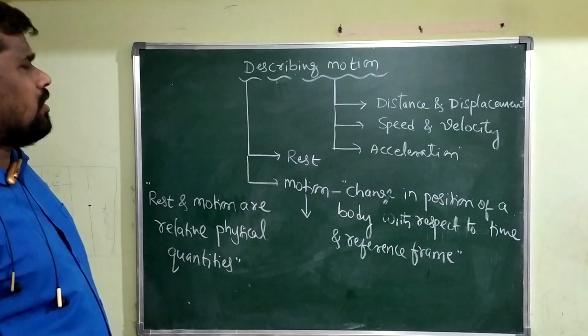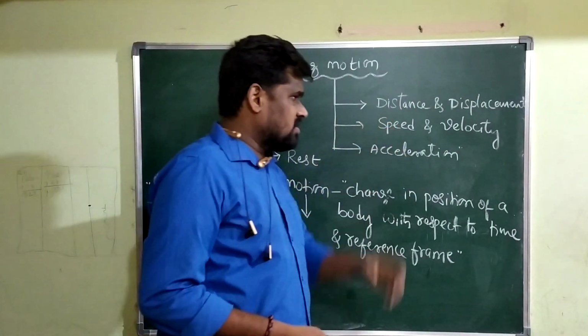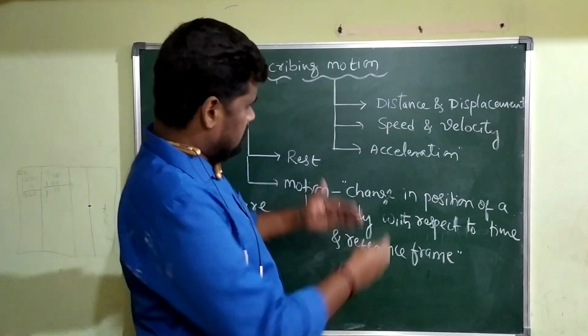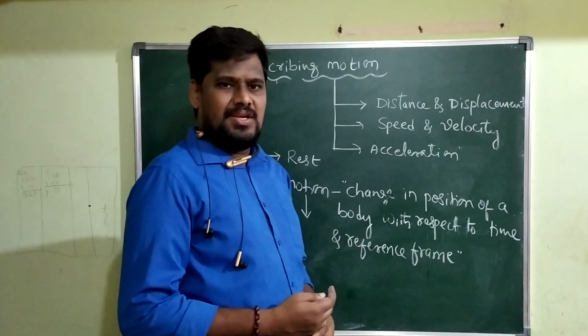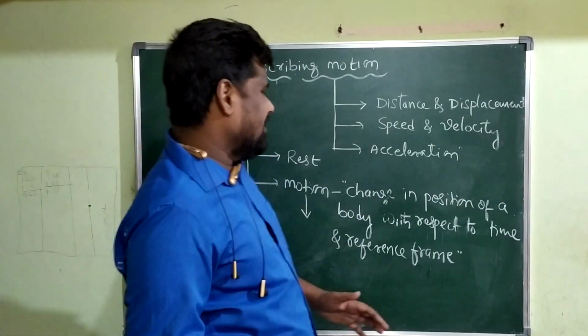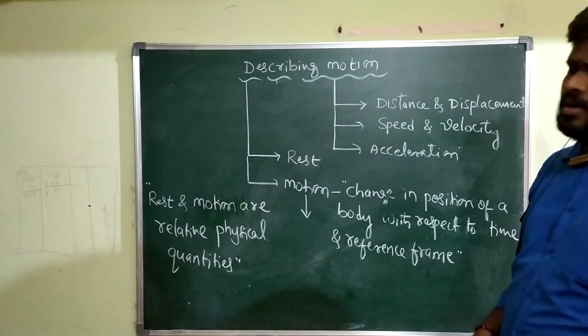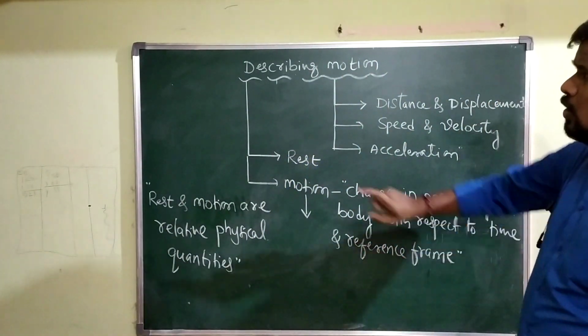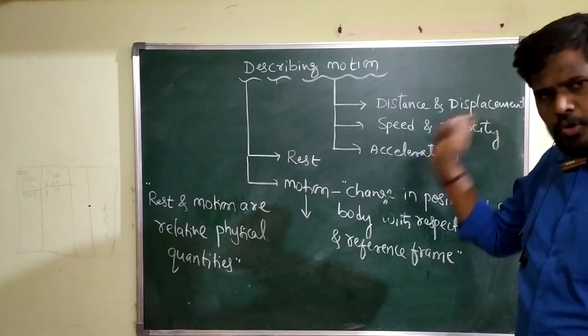Related to motion, many parameters are there. One is distance traveled by the body, then displacement of a body, speed of a body, velocity of a body, acceleration of a body. These all are fundamental ideas of one of the basic lessons in physics, that is, what is motion.